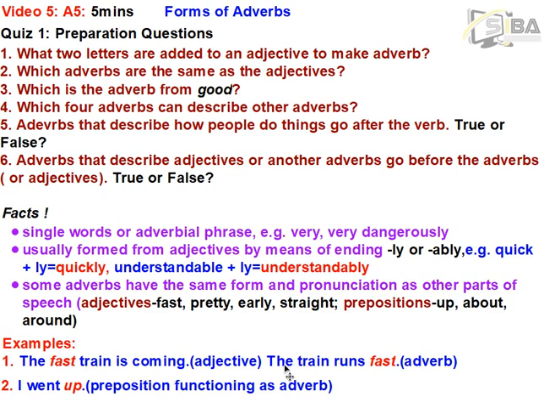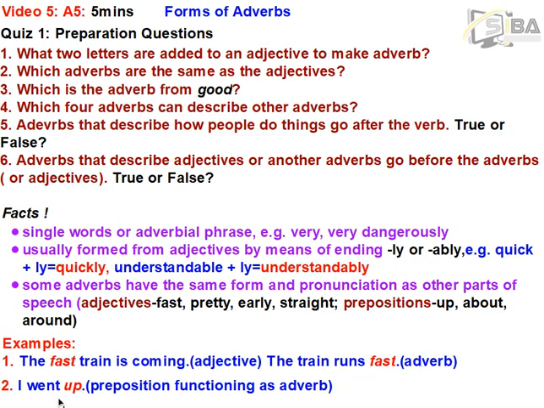Let's look at this one. The train runs fast. You see the verb runs. How does the train run? You say, the train runs fast. So the word fast in this sentence is what? An adverb. I hope you get it.